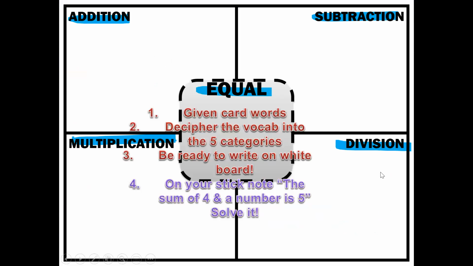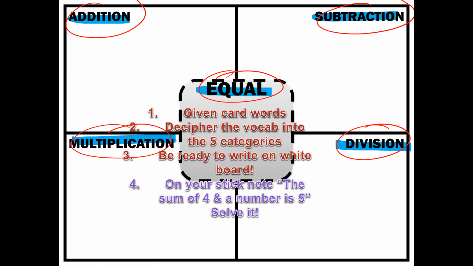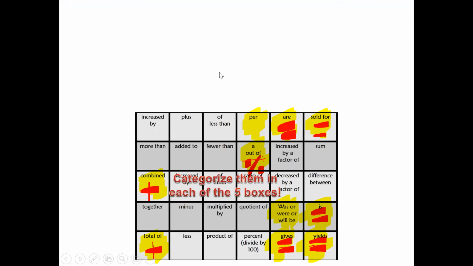All right, so now I'm going to have you guys do an activity right here. On a separate piece of paper, divide it into 4 different quarters: addition, subtraction, multiplication, and division. I'm going to give you several cards in the next slide. You're going to decipher the vocab into the 5 different categories, the 5th category being equal. Let's get started.